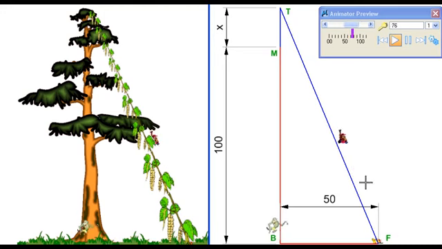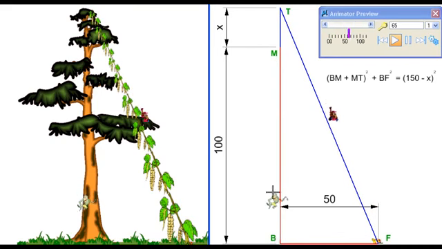the position of fruit. And then I'm going to write the expression for the right angle triangle, and the equation would be BM plus MT, this whole side squared, plus BF, the base squared, is going to be equal to the hypotenuse squared. But the hypotenuse is going to be the total length of this blue path minus this x. So (150 minus x) squared.